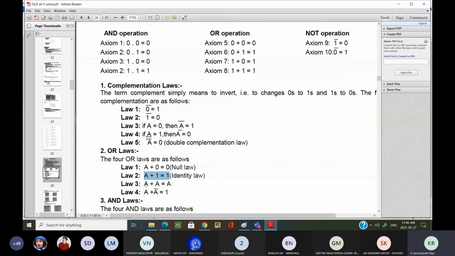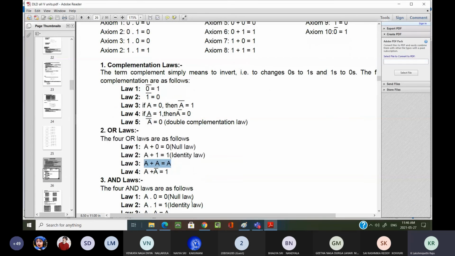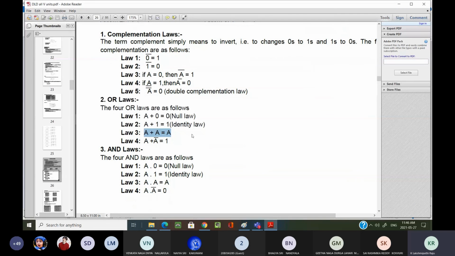And A plus A equal to A. Are you understanding these rules? These are simple rules only, which you know from your basic mathematics. That is the reason I am going a little bit fast. Please go through them.